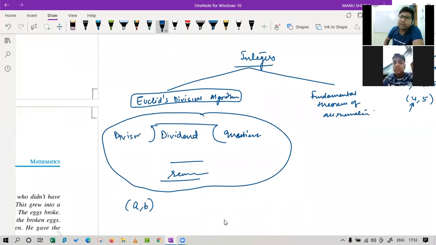Now, Euclid said for any two integers a comma b, although the definition says for any two positive integers, it is applicable for negative also. The only condition is there should be no zero.